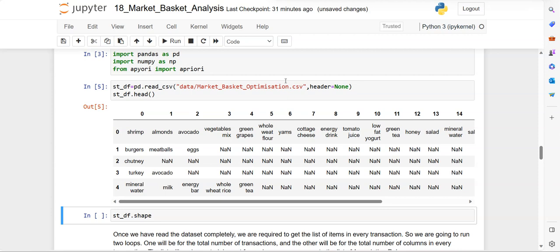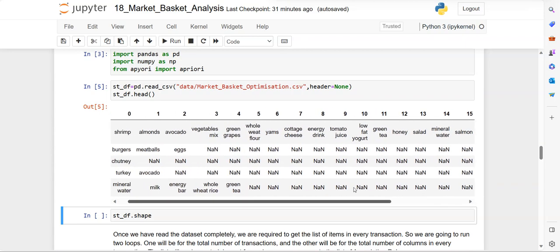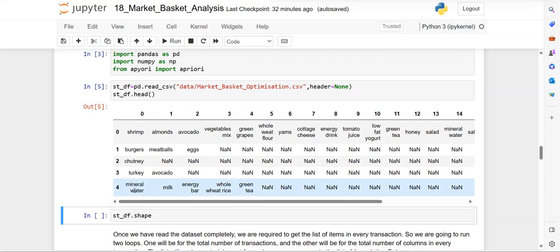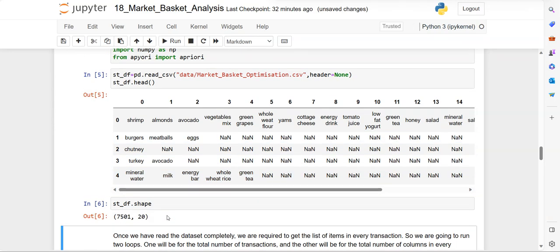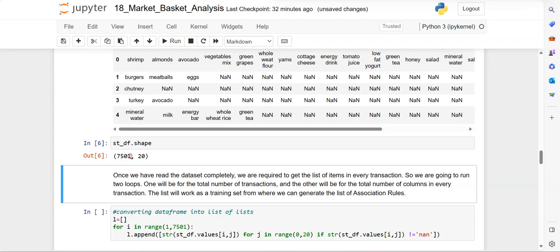So after getting data, you can find this is the data frame, and we do not have the headers. So by default the column numbers are 0, 1, 2, 3, up to, I think, 20 columns, 0 to 19. And then we can also check the shape of this. The shape is 7501, the number of rows, and the number of columns is 20.